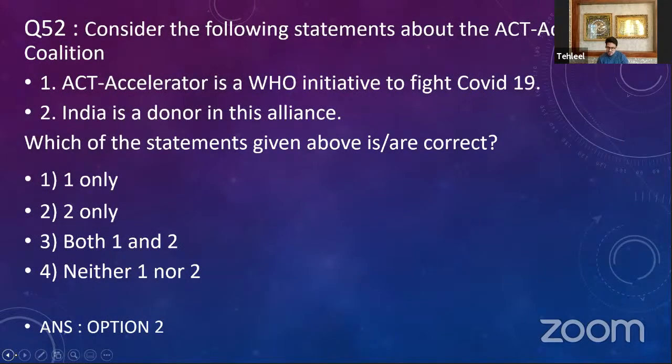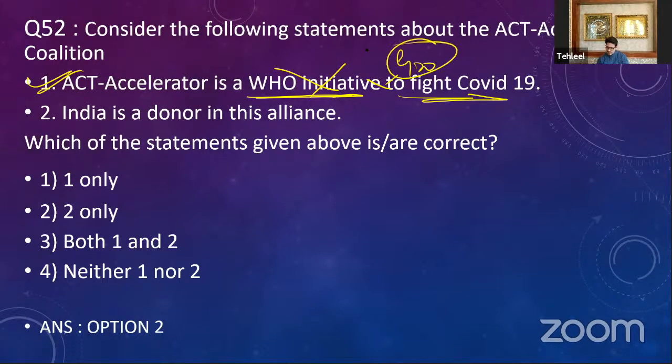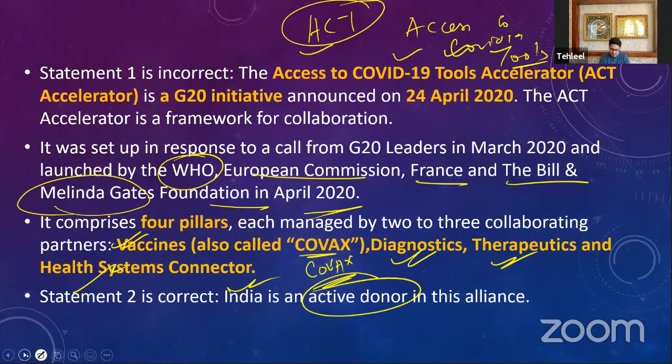Now let's look into the question. Consider the following statements about the ACT Accelerator Coalition. ACT Accelerator is a WHO initiative to fight COVID-19. Okay, is it a WHO initiative? Is it only a WHO initiative? No, it is a G20 initiative. So that is your wrong statement. Then you have India as a donor in this alliance. Absolutely right. India is a donor in this alliance. Option 2 is correct. 2 only is the right answer.